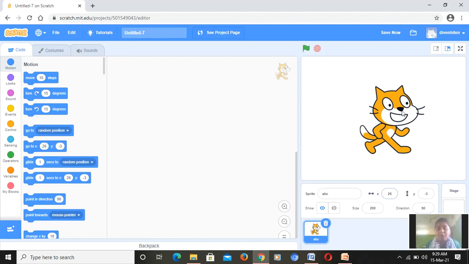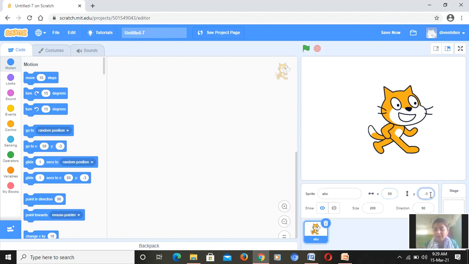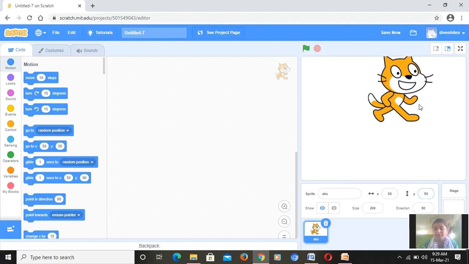Means अभी जो position है वो यहाँ पे display होगी. If you want to change the position of the sprite, you can also do that. See, if for suppose we write 50 here and here, see the sprite is moving. And here we can write 90. See, the sprite is moving. So when you want to move a sprite, you can give the x and y coordinates. You can give them the value.